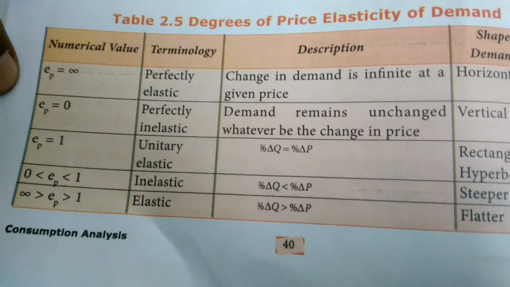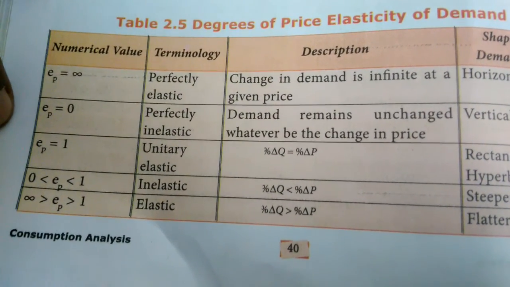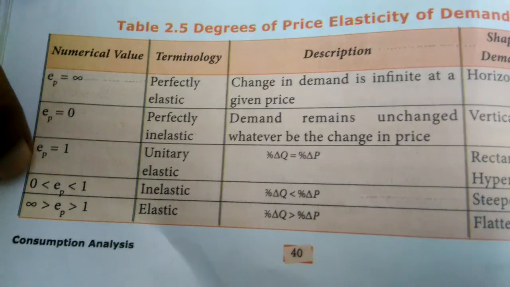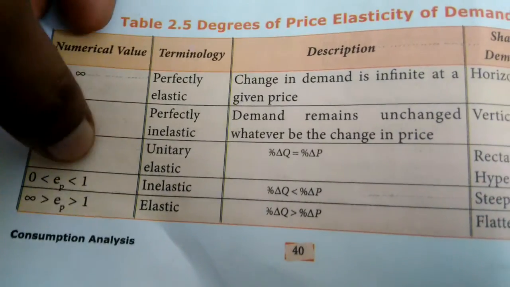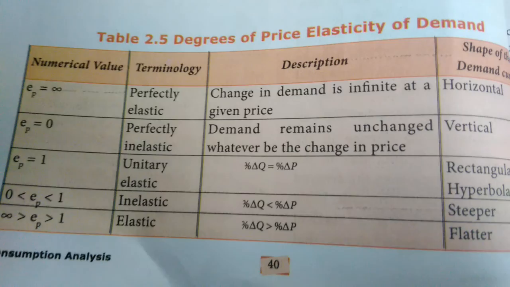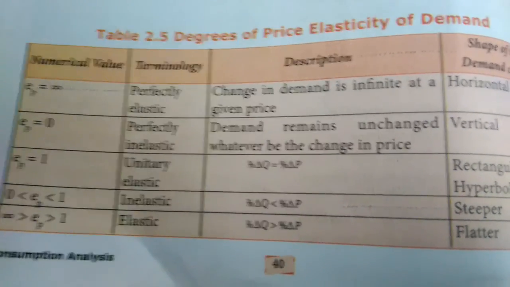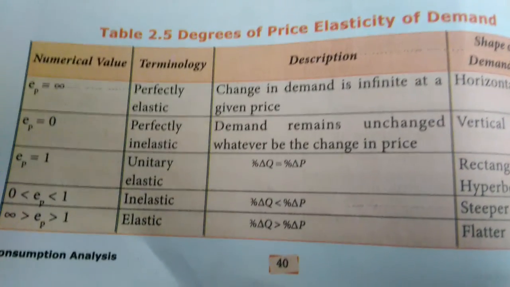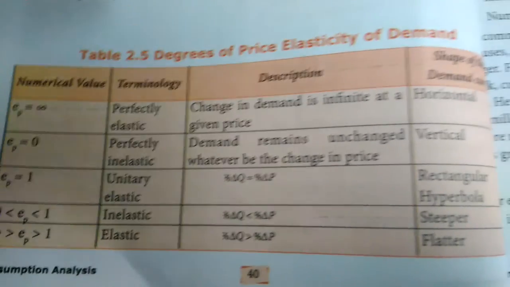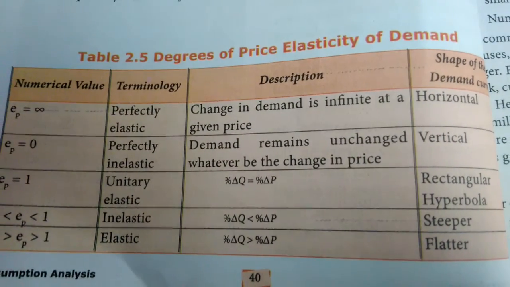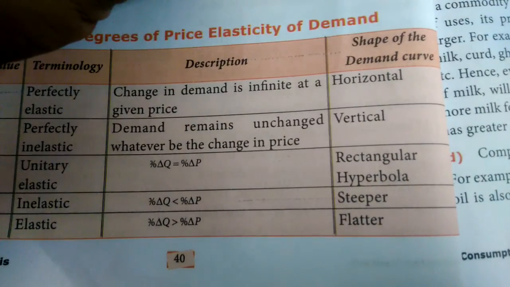Here the elasticity of price is less than infinity and greater than 1. If the elasticity of demand is more than 1, it is considered an elastic demand curve, and the shape of the demand curve will be flat.